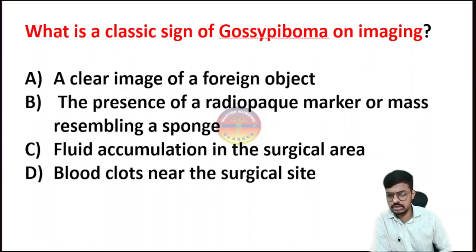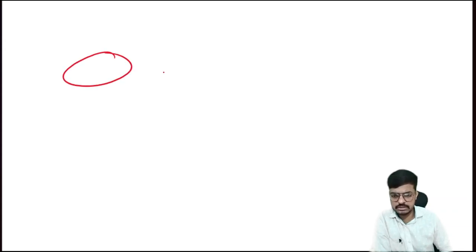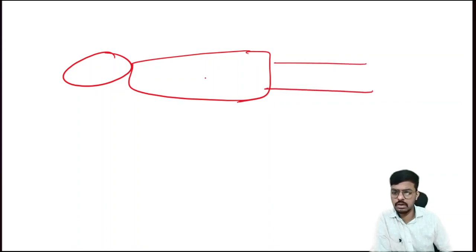The next one: what is the classical sign of Gossypiboma? First, tell me what is Gossypiboma. Gossypiboma is a very simple thing. Consider a patient sleeping on the OT table. The surgeon has done the surgery and has accidentally left one gauze piece inside the abdomen of the patient. So, retention of surgical items inside the body cavity.